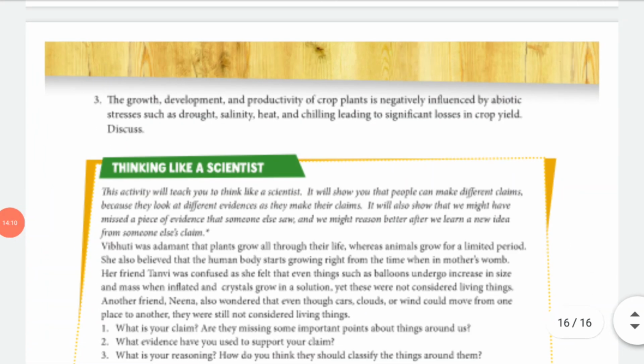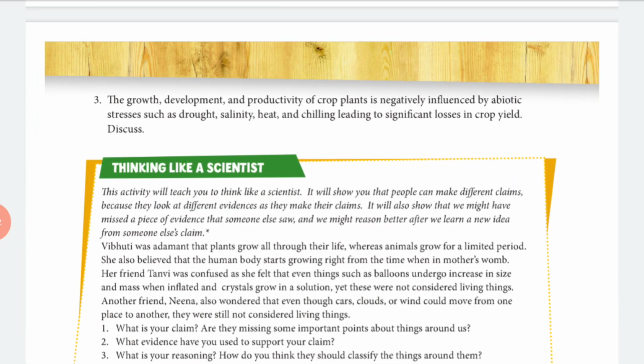Now third one, the growth, development and productivity of crop plants is negatively influenced by abiotic stresses such as drought, salinity, heat, chilling, leading to significant losses in crop yield. Discuss it. So guys, there are a few abiotic components like heat, salinity and too much heat and drought.